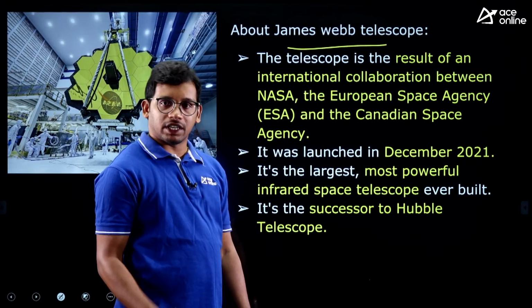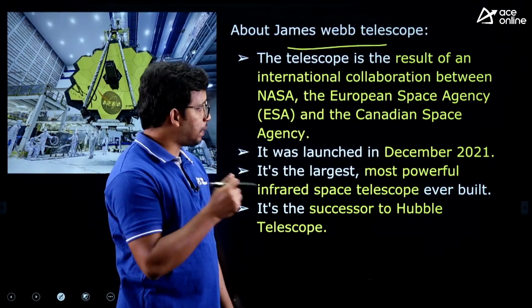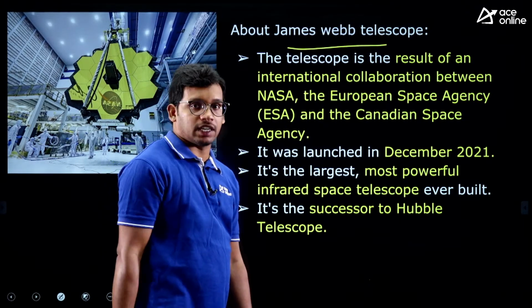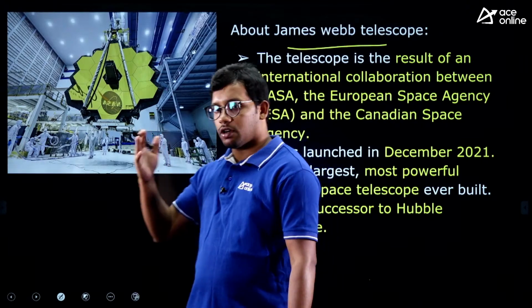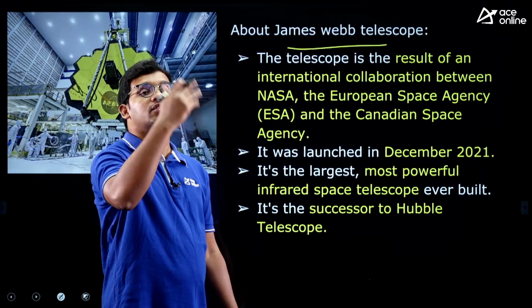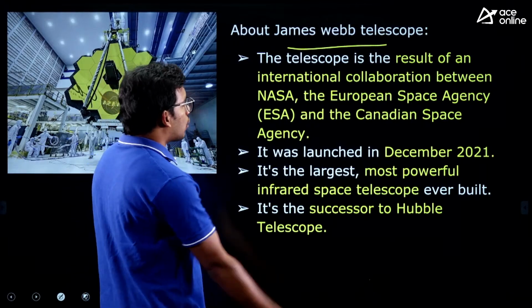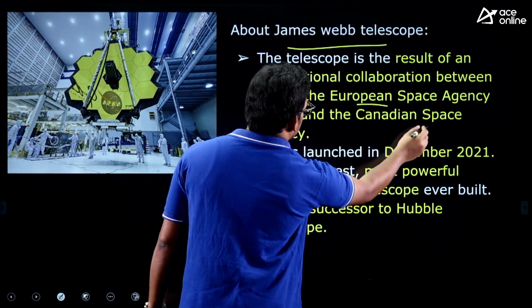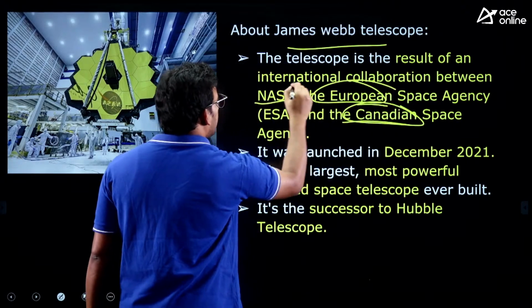The James Webb telescope is a space telescope which was placed in a sun-synchronous orbit. It is placed directly opposite to the Sun. So this is a telescope not on the Earth, but located in space, right? It is a collaboration between NASA, the European Space Agency, and the Canadian Space Agency. A very, very important one.